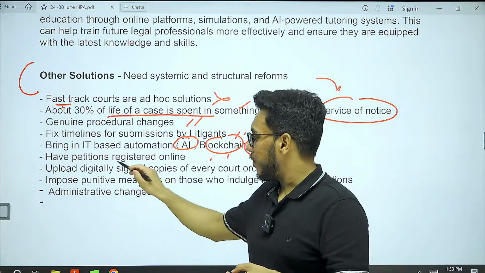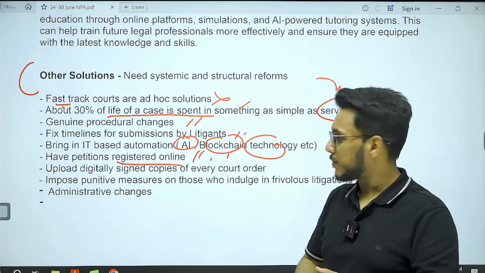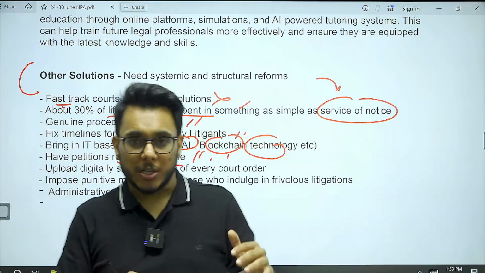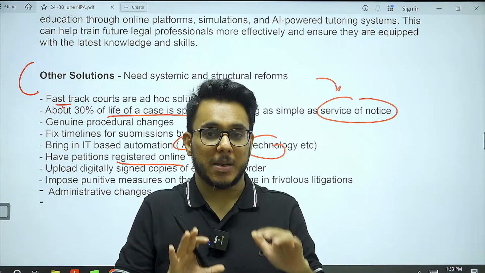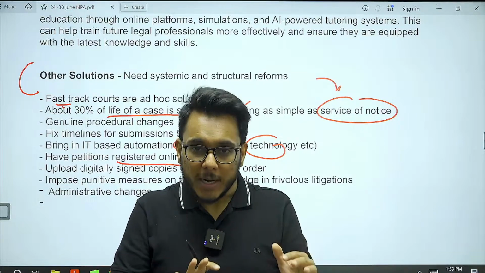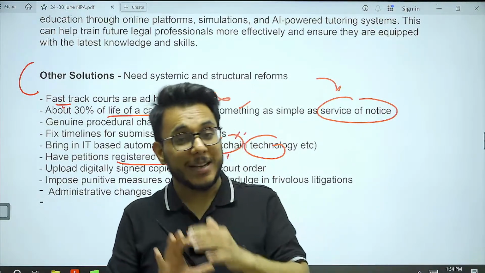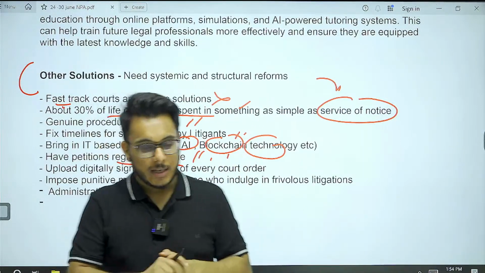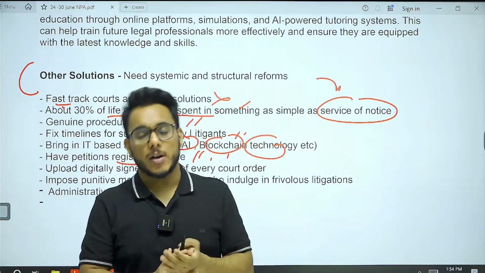We should have a facility to allow online registration of petitions. As far as possible, the e-court mission that was brought in, which aimed to create paperless courts, needs to be implemented. Wherever possible, digital documents and digital copies are to be uploaded, because it is more environmentally friendly. It also leads to better management of records and documentation in courts. So these are all the ways forward in this direction.